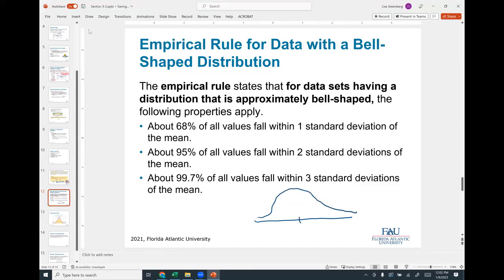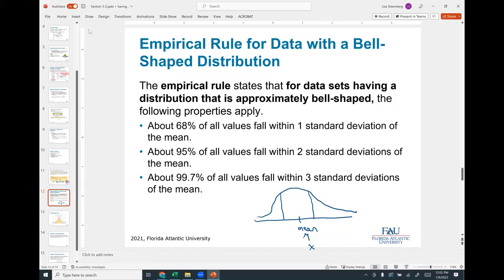Remember, we have here in the middle is the mean. And if I say that this is one standard deviation, and we'll call this mu, it could be X bar, depending on if it's the sample or the population. This would be mu minus one standard deviation.